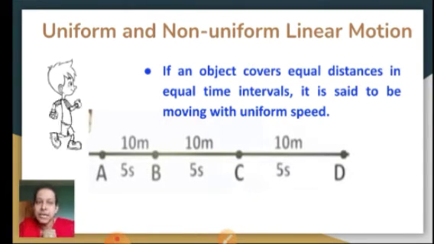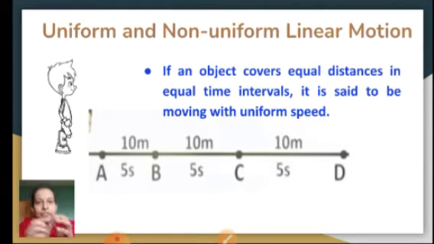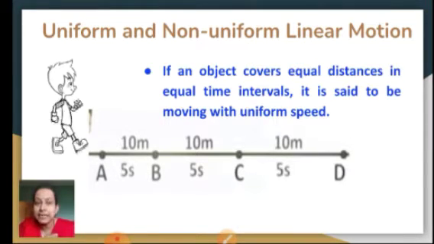So it will be 10 plus 10 plus 10, it will be 30 meters, and total time will be 5 plus 5 plus 5, which will be equal to 15 seconds. So 30 upon 15 seconds, the answer will be again 2 meters per second. So its average speed also comes to 2 meters per second. So this is an example of uniform motion. Fine. So I hope you have understood what is uniform motion.